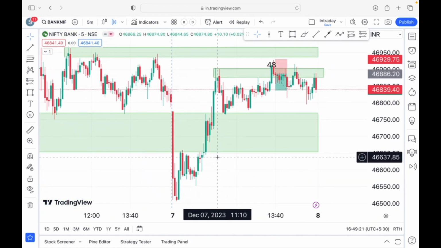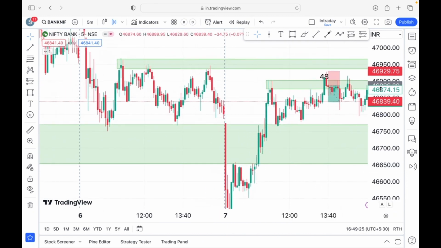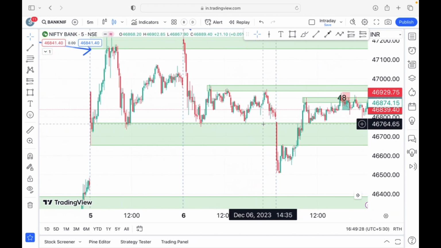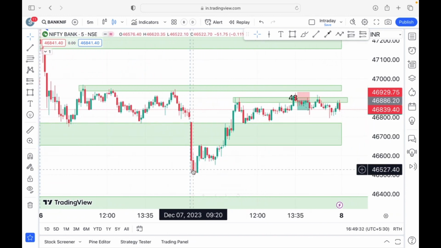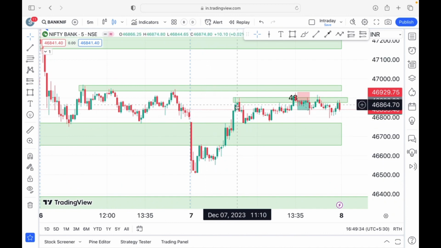Hope you have observed the key levels. Again, this is a chance for us to realize how important the risk versus reward ratio is while picking a trade. Otherwise you would have seen a stop loss here, a stop loss here, a stop loss here.